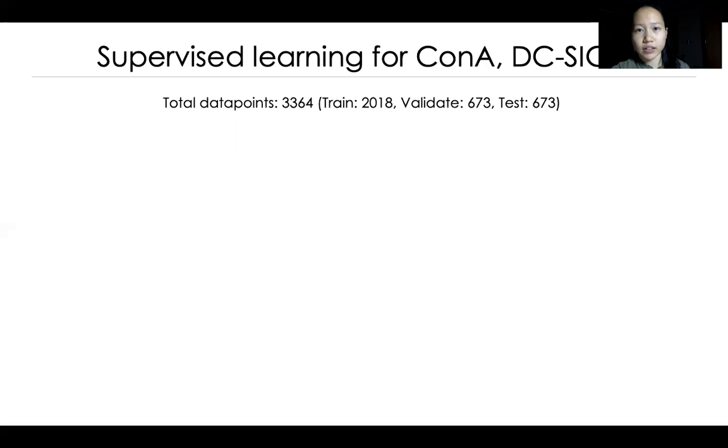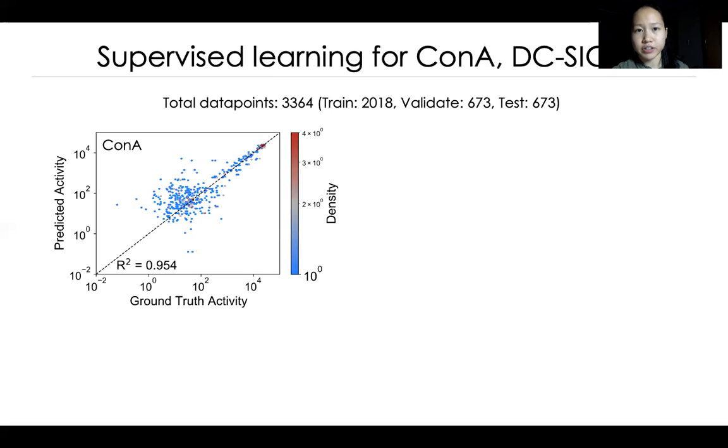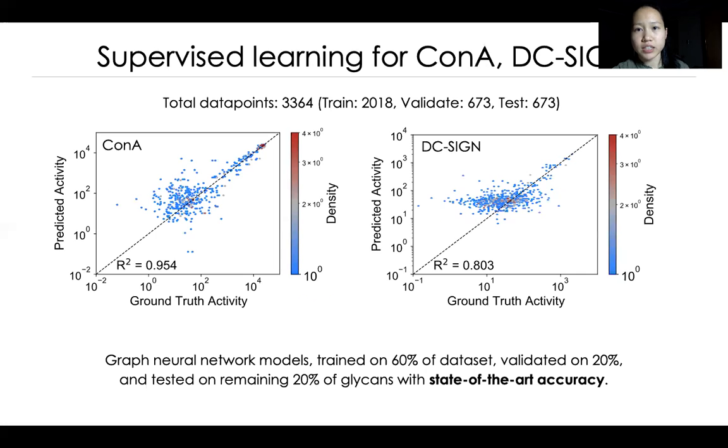To determine the final validation and test metrics, we averaged over 25 total model implementations: the top 5 hyperparameter sets with 5 random seeds. On held out datasets for ConA and DC-SIGN, the model ensembles had root mean square errors of 0.502 and 0.782 of the standard deviation of the training dataset, respectively. Our models for both ConA and DC-SIGN outperformed existing models reported in the literature, demonstrating the robustness of our supervised learning approach.